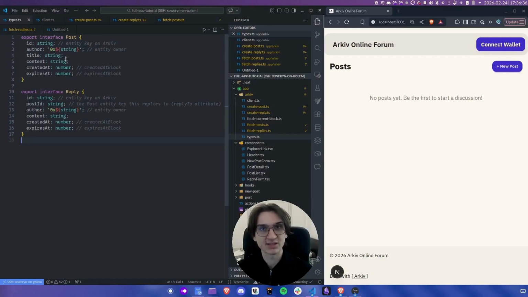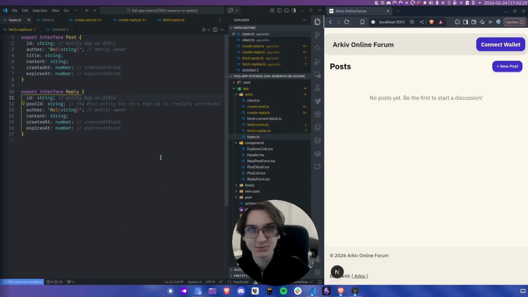Now, the biggest difference is that a post is going to have a title and content, and a reply is going to have a post ID, which is a foreign key to a post, and also the content. As you can see, both of these types have an entity key that we're going to be able to see on an Arkiv block explorer.